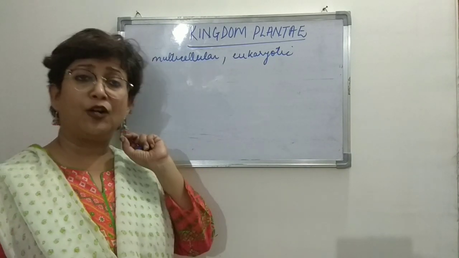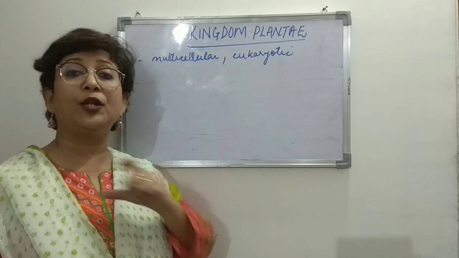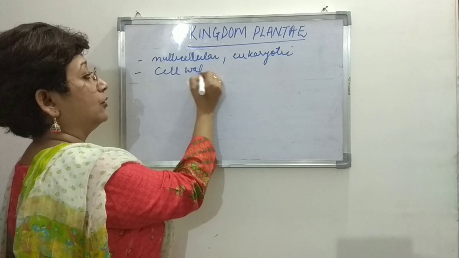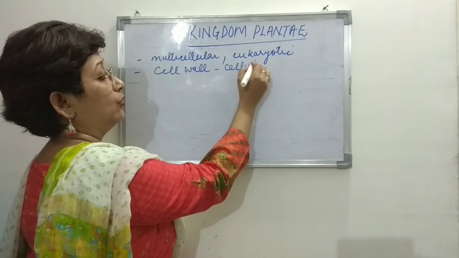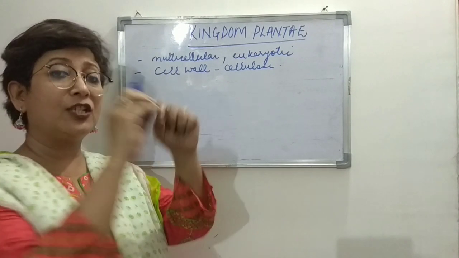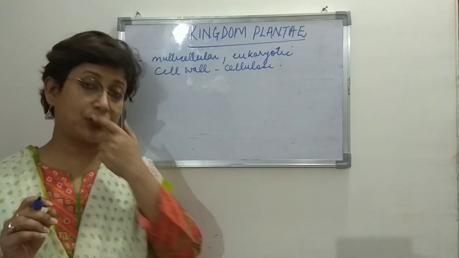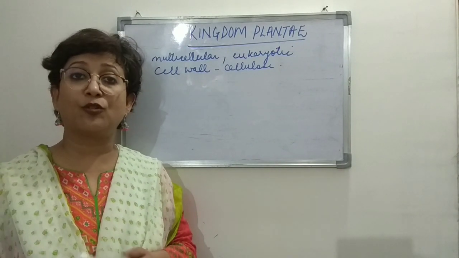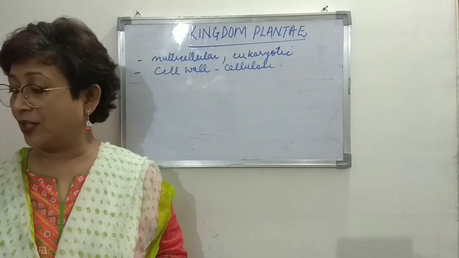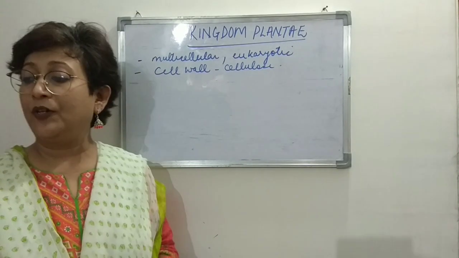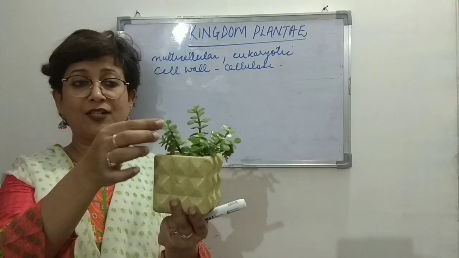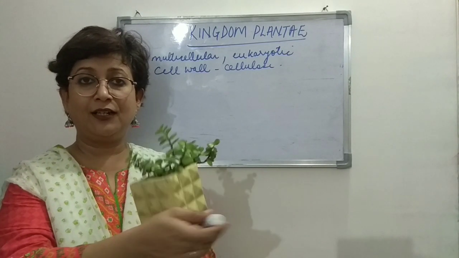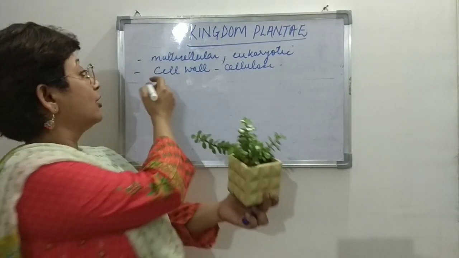Another characteristic feature found in the plant kingdom or in the plant cell is the presence of cell wall, right? Which is made up of cellulose. So they have a rigid wall outside the cell membrane, which is called the cell wall, and that gives firmness or the main structure to the plant, right? Now, looking at these plants, you see that the leaves are green in color, right? So if the leaves are green in color, then the plant contains chlorophyll.